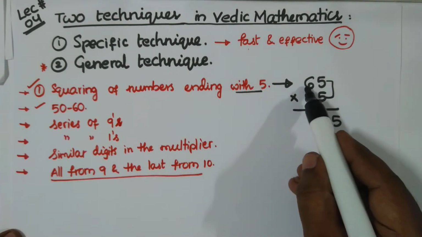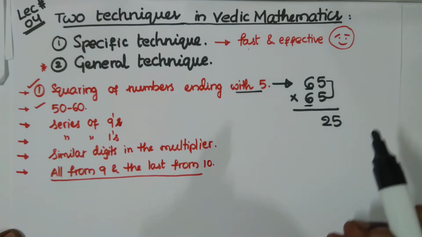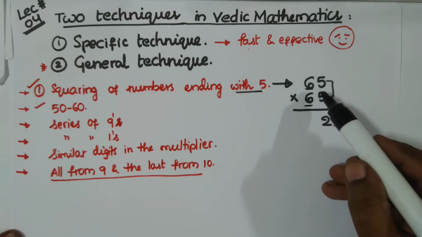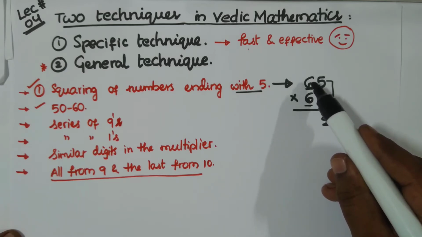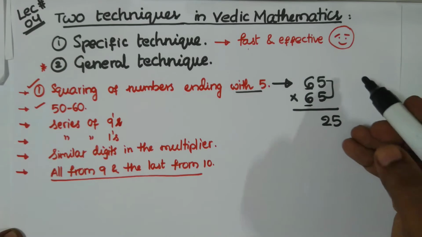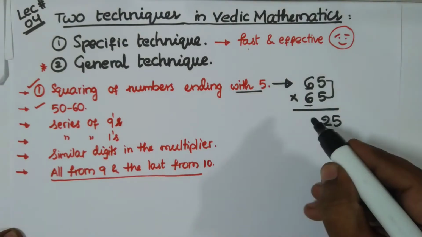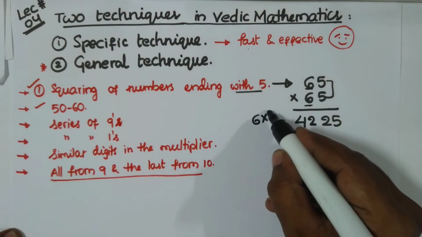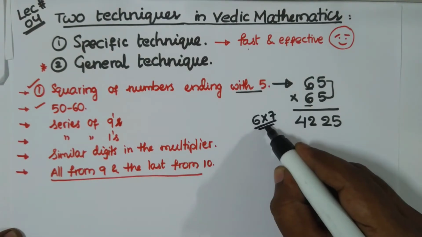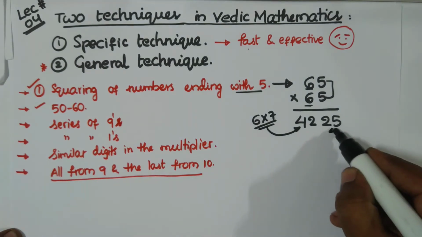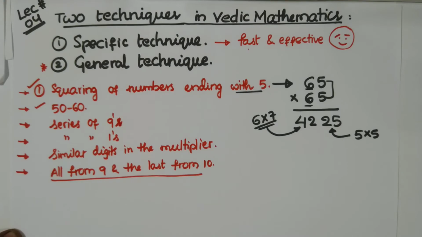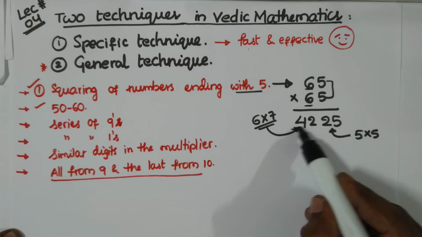Now what digit do we have? 6. So after 6 comes what? 7. Try to multiply this 6 with its immediate next number, that is 7. That value you have to put here. That means 6 7s are 42. So 6 7s are 42 is this, and this is 5 multiplied by 5. That's it. This sutra, this is available in Vedic mathematics: 4225.